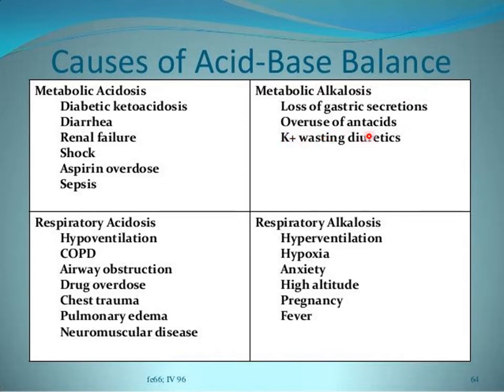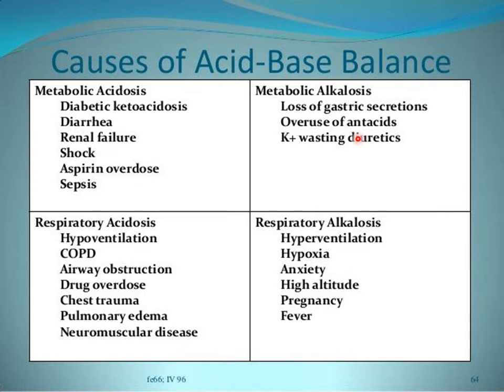So potassium wasting diuretics. These diuretics also lead to metabolic alkalosis because they increase the flow of fluid inside the renal tubules and inside the nephrons, and this results in changes in hydrogen ion secretion and bicarbonate reabsorption in such a way that alkalosis occurs.